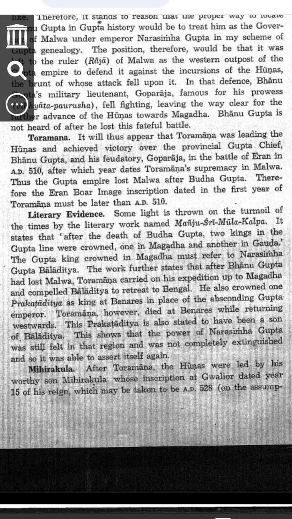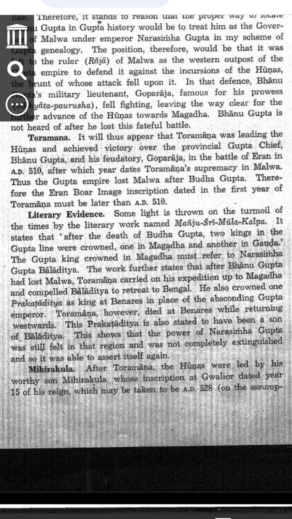Step 1. Who was Toramana? Toramana was the king of the Hunas, a Central Asian tribe. The Hunas were warlike people who wanted to conquer Indian lands. Toramana led the Hunas into India and fought many battles. Example: imagine a group of invaders coming to a village. They have a strong leader who guides them. They attack and take over lands. Toramana was like that strong leader, and his people, the Hunas, were like the invaders.